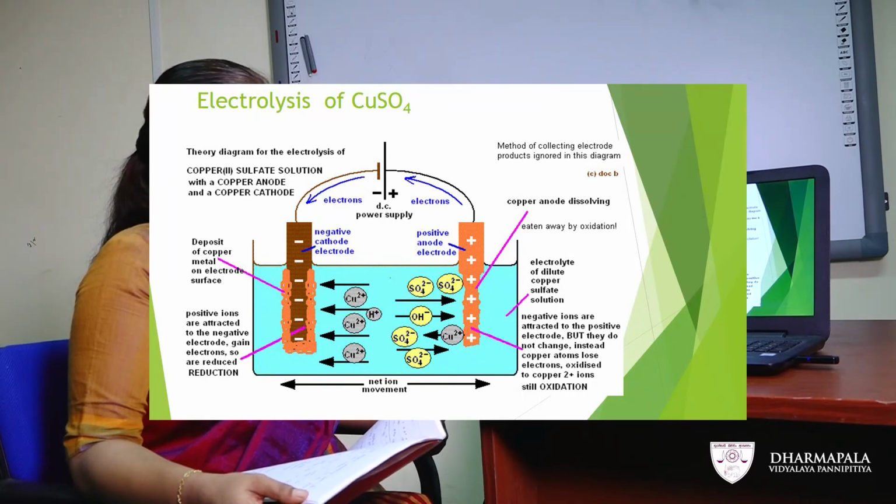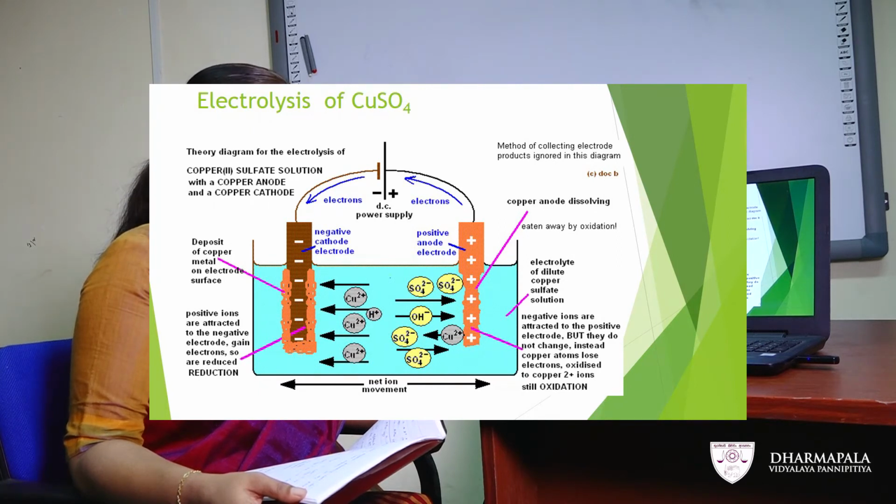So, positive ions are attracted towards the negative electrode and gain electrons. So, they are reduced. Cu2+ ions become copper, reduced to copper.